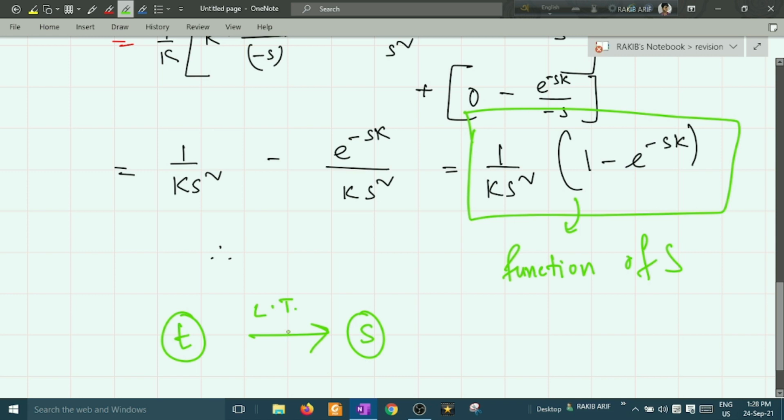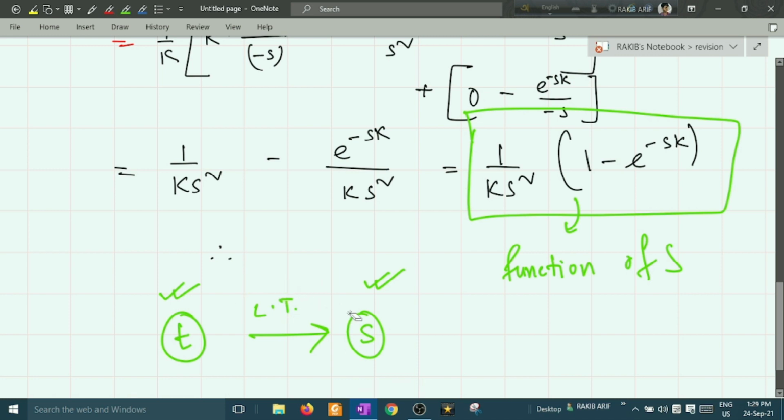So this is what Laplace transformation tells us, that if we are in a domain labeled as T, we will be moved to another domain labeled as S. Okay, this is an important remark in the context of Laplace transformation.